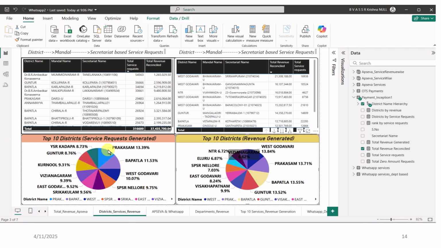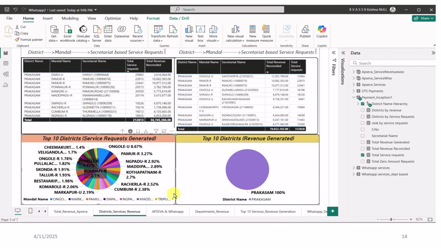Also, if we want to know the total service requests of an individual district, we can do this by using the drill down concept. Once we click on a particular district, these are the total number of mandals as well as urban local bodies in this Prakasam district. Although there are around 10 to 20 or 20 to 30 secretariats as well as mandals in this particular district, only the top 10 will be shown here. Similarly, there is something called edit interactions. So this table, this graphic will automatically interact with this graphic as well as this graphic too.